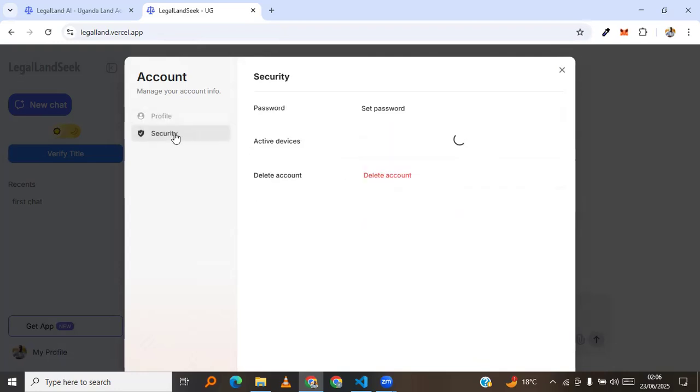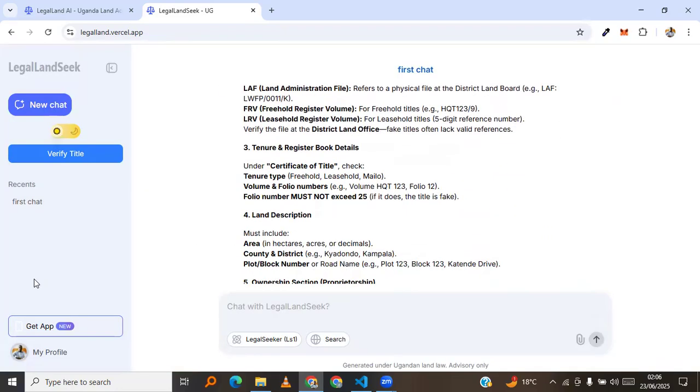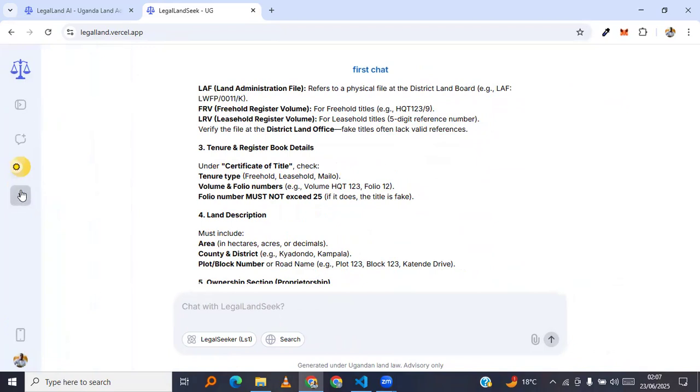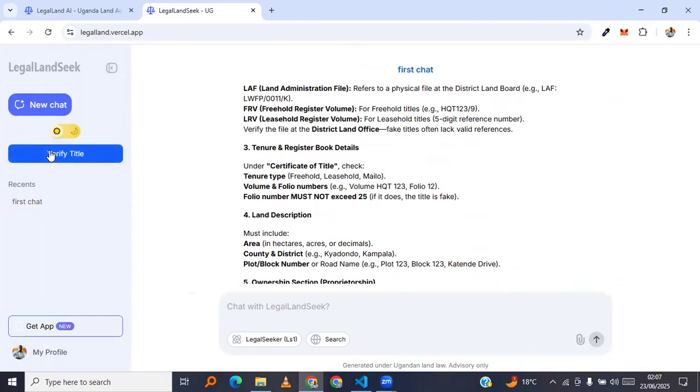And yeah, for those who may want to delete their account completely, you can come and delete your account from this. And yeah, that is it majorly. And let's now proceed to verifying the land title. So verifying the land title, you can click just this button over here. If I close this tab, it's here, verifying of the land title. And you can tap this.